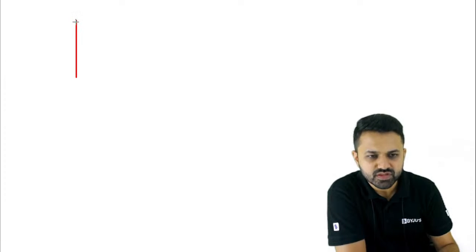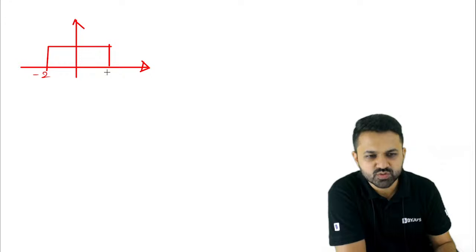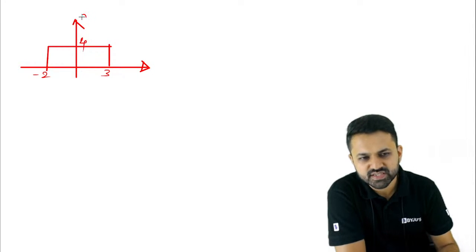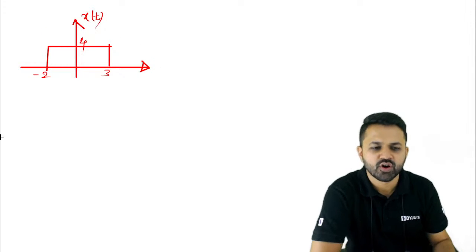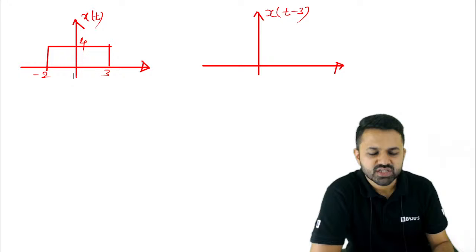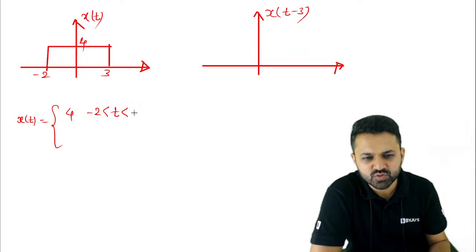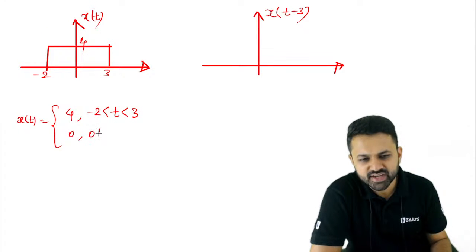So you can represent any signal, suppose x of t, like this. This is minus 2 and suppose this is 3 and the amplitude is suppose 4. This is x of t. Now you want to delay the signal by 3. Okay, this is t minus 3 you want to draw. So as you can see, this x of t is represented as 4 where t is in between minus 2 to 3, and 0 otherwise.